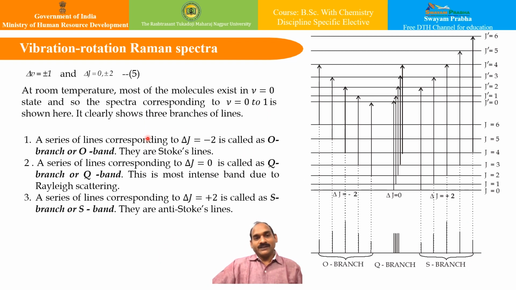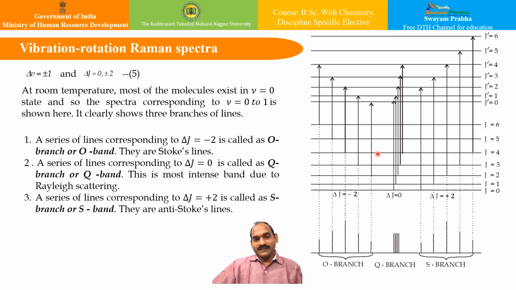Let us have a look at the vibrational rotation Raman spectra. Now for vibrational rotation Raman spectra, say for example a diatomic molecule, the selection rule is given by delta J equal to 0, plus minus 2, isn't it? And for vibration, delta V is equal to plus minus 1. So if I take a diatomic molecule at room temperature, then most of the molecules exist in the ground vibrational energy level, that is V equal to 0. And so the spectrum corresponding to V equal to 0 to 1 is shown over here. Now it clearly shows three branches of lines.